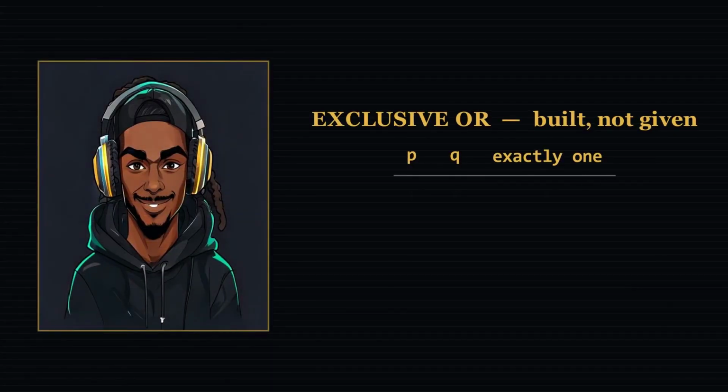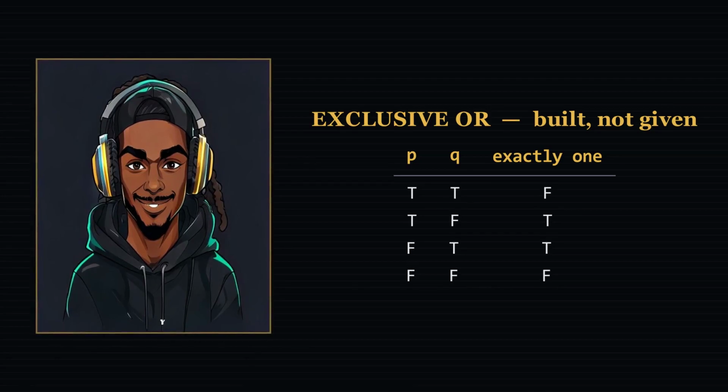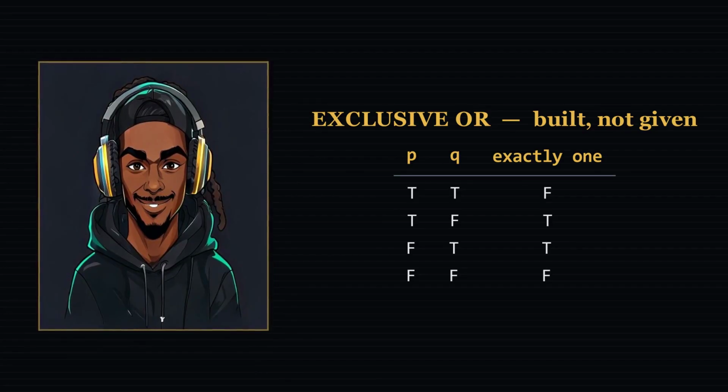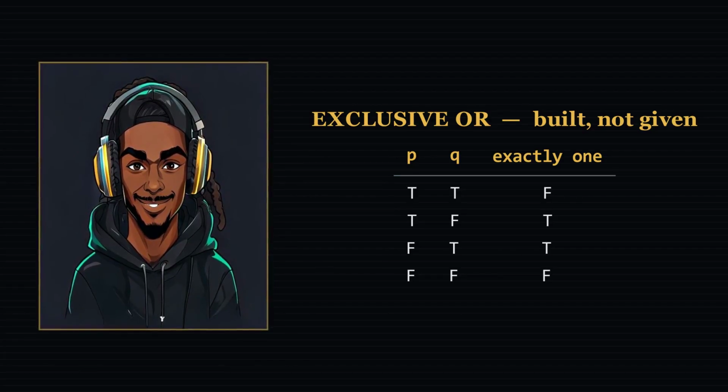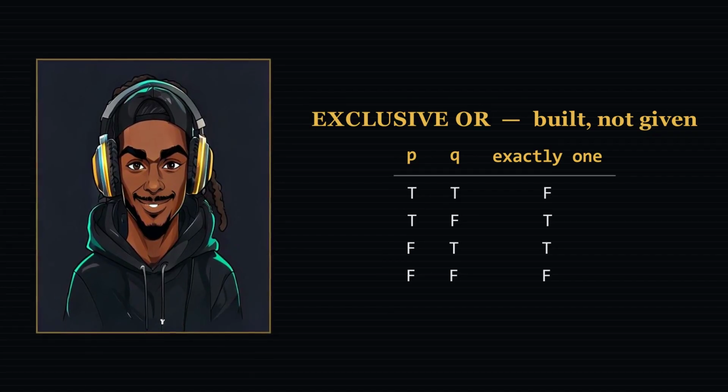Start with the target table. True, true, false, false, true, false, true, true, false, false, false. Now notice it is the or table with the first row switched off. So P or Q and not both. In symbols, open paren P or Q close paren and not open paren P and Q close paren. Build the columns and they match row for row.